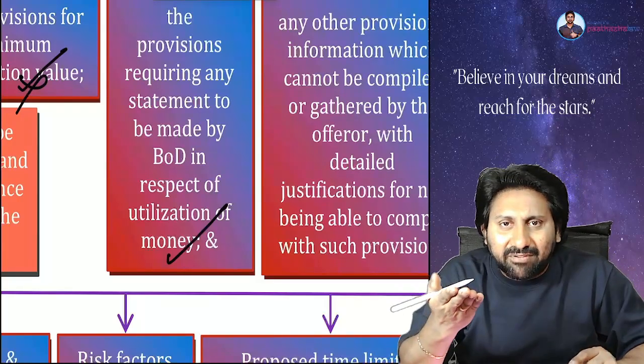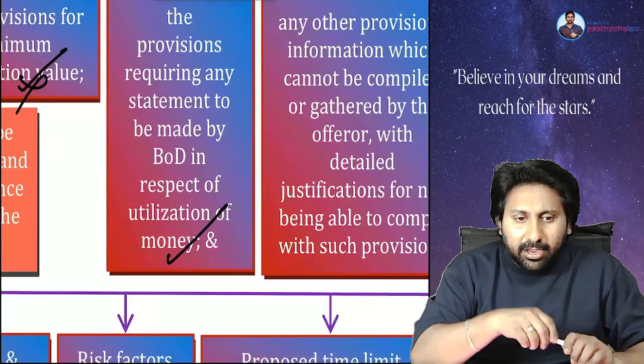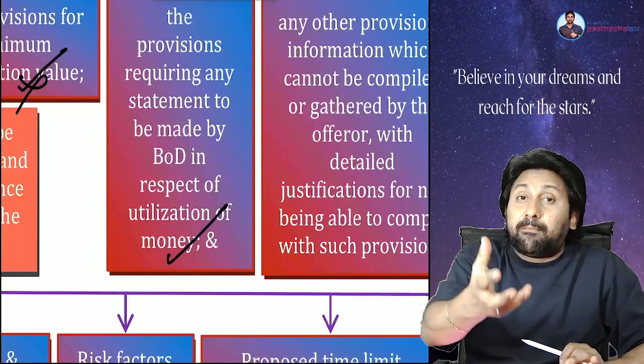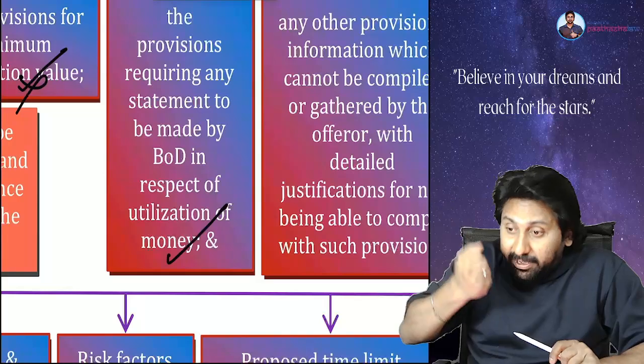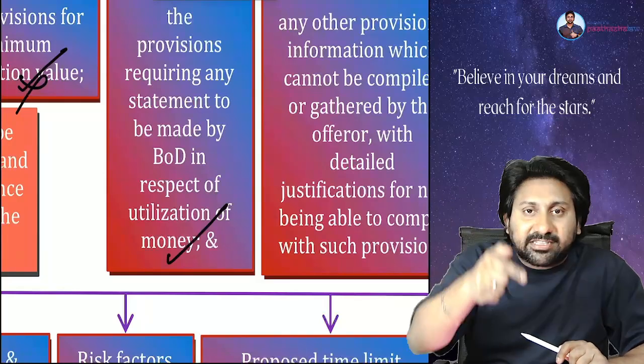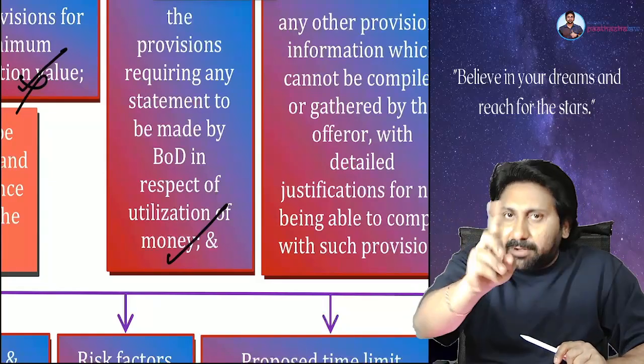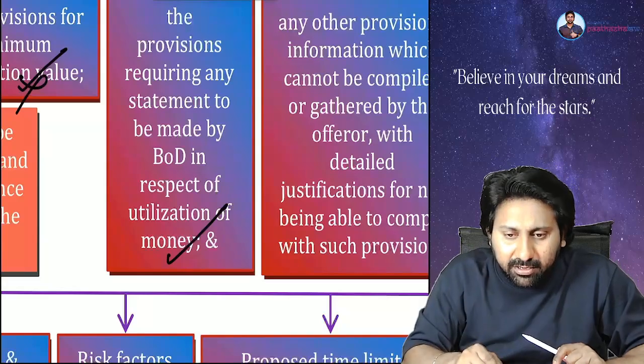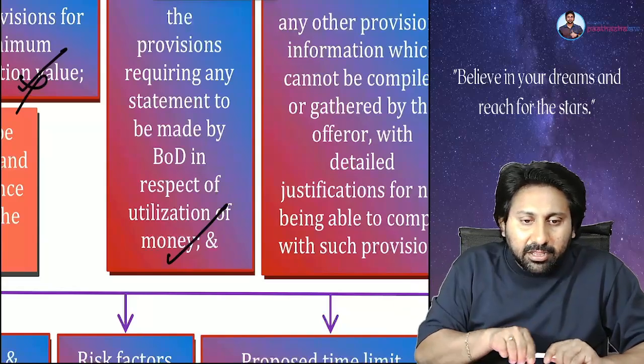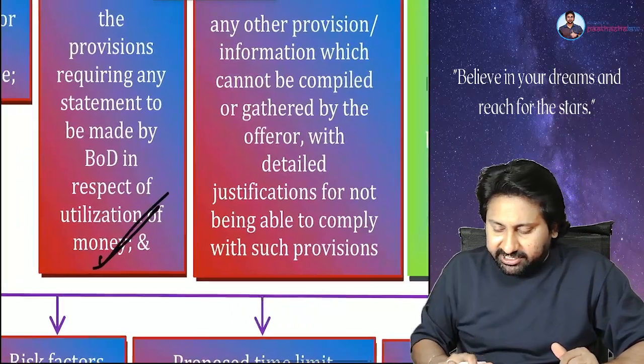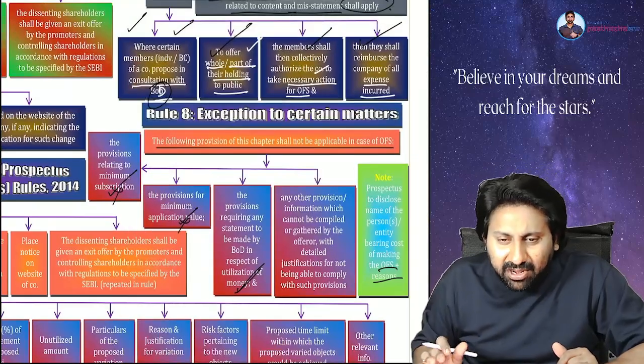Hey, are you here, everyone? If the company raises the money from the public, the company is responsible to tell how it is going to utilize the money. In offer for sale, the company is not receiving the money. Who is receiving the money? Members are receiving the money. Therefore, what utilization will be there? No utilization. Understood the point or not, everyone?